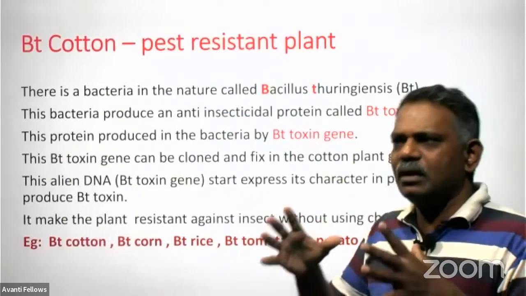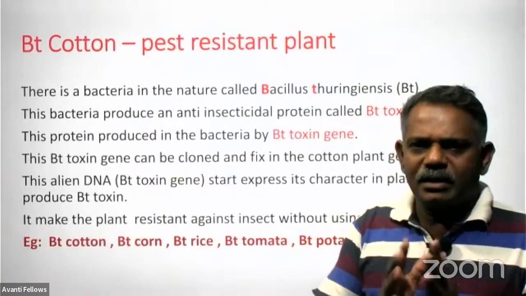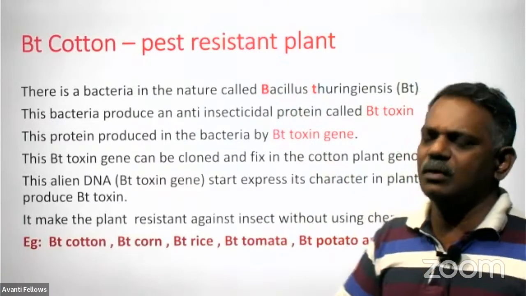Naturally, Bt cotton produces such a toxic material in the form of protoxin. That cry toxin is produced in the Bt cotton in the form of protoxin only.